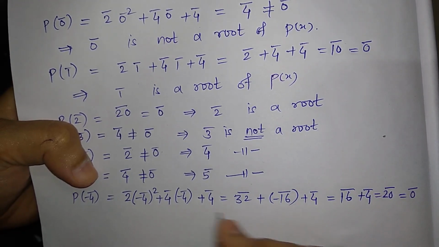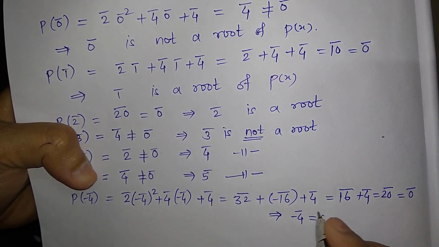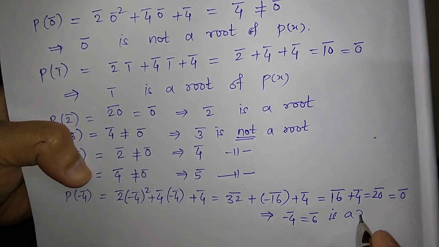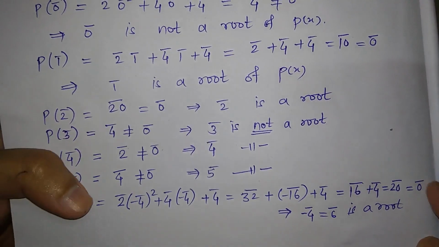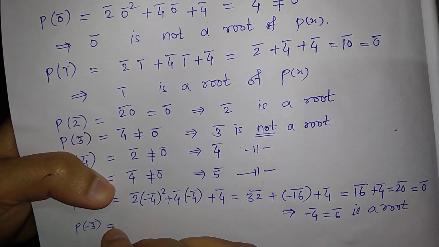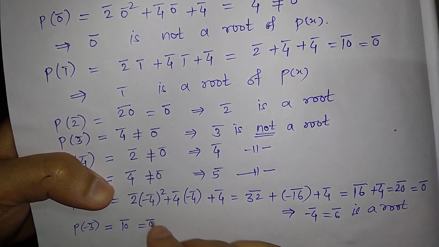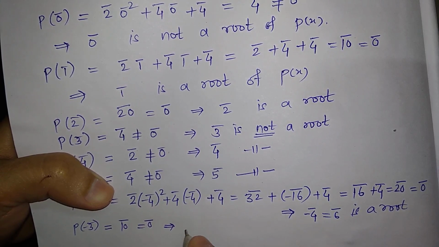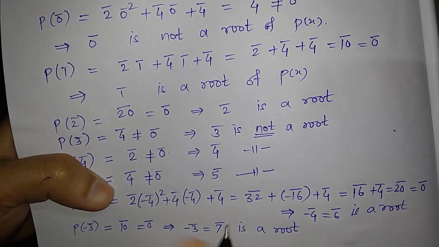So this gives us that minus 4 bar, which is equal to 6 bar, is a root of p of x. Similarly, calculate p of minus 3 bar, which is equal to 10 bar, which is equal to 0 bar. So this gives us that minus 3 bar, that is 7 bar, is a root of p of x.